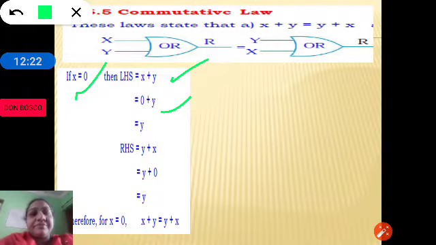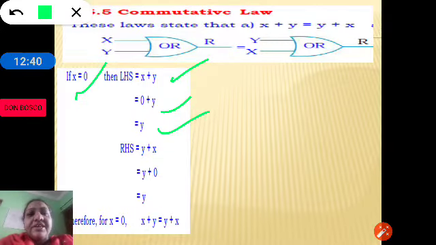Then we have 0 plus y. As we have studied, the first Boolean theorem says 0 plus x is equal to x. So therefore 0 plus y is equal to y.